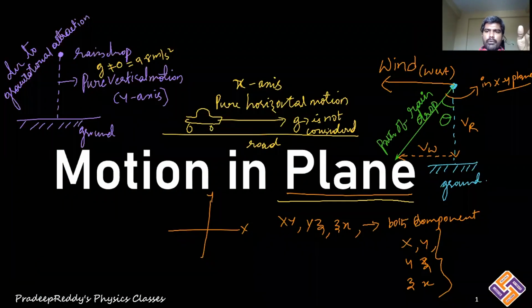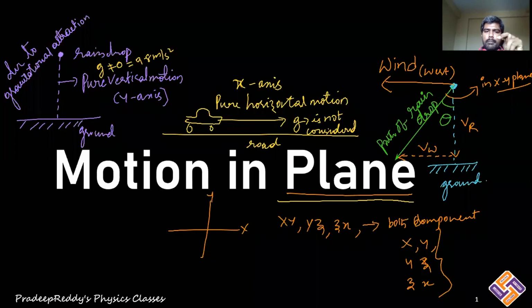If a body is moving purely along the x-axis or y-axis, it is called motion in a straight line. If a body is moving in the xy plane, yz plane, or zx plane, then it is represented in a plane of the coordinate system. Therefore, it is known as motion in plane.